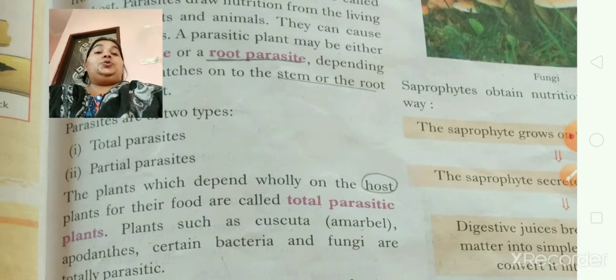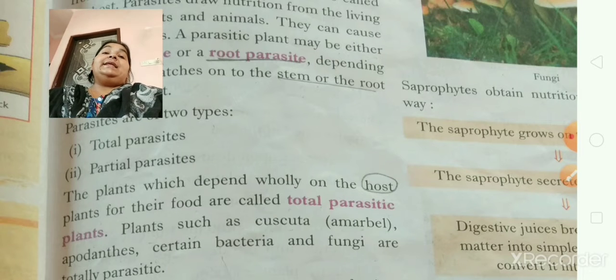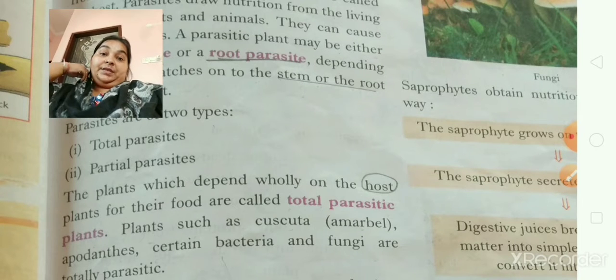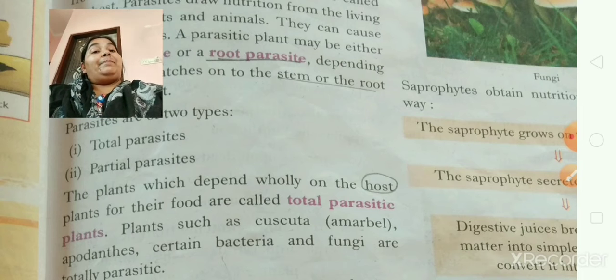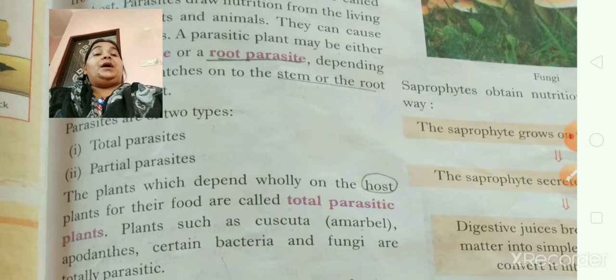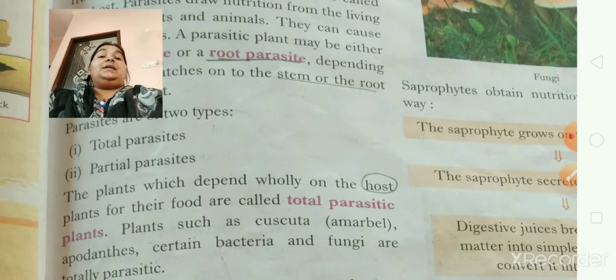First is total parasites and second is partial parasites. The plants which depend wholly on the host plants for their food are called total parasitic plants.